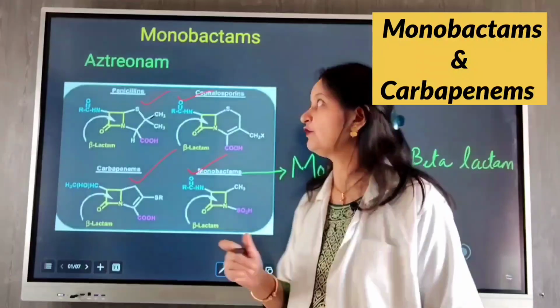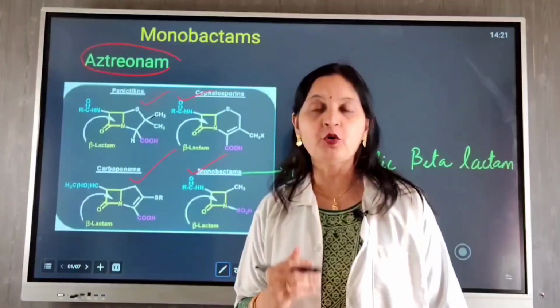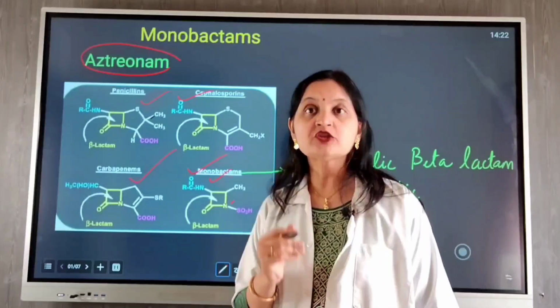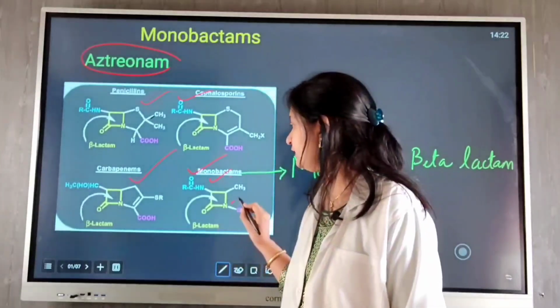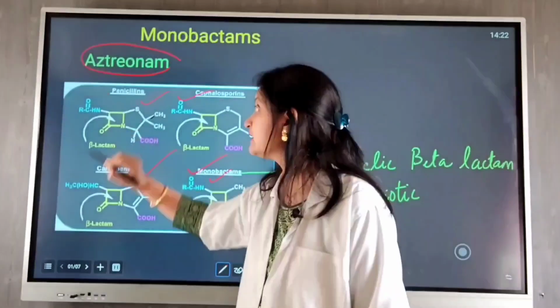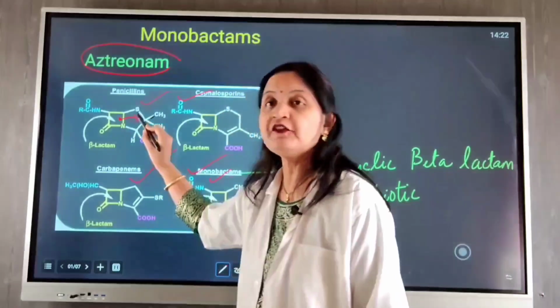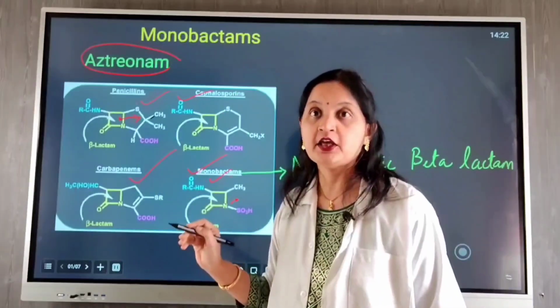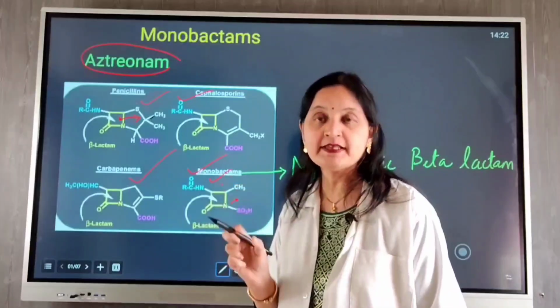Under monobactams, we have aztreonam. So aztreonam is classified under monobactams. If you look at the structure of monobactam, the monobactams have a single beta-lactam ring, unlike other beta-lactam antibiotics where the beta-lactam ring is fused with a sulfur-containing 5-membered ring. So the second ring is absent in monobactam. It is a missing structure.